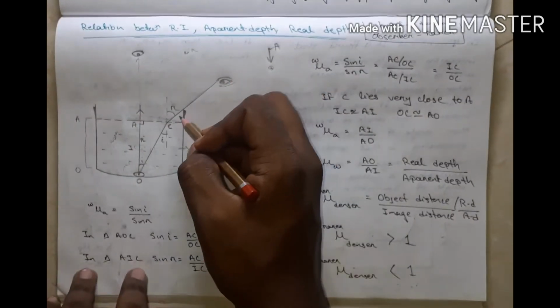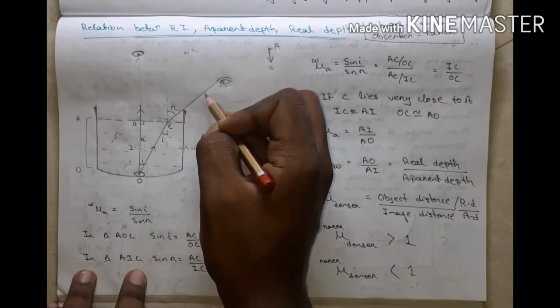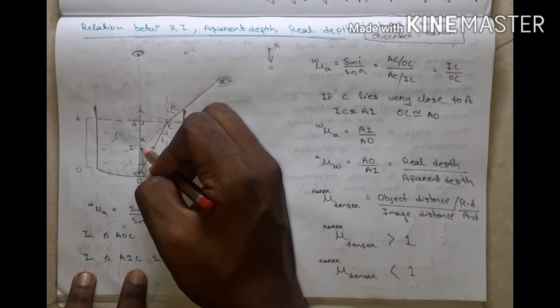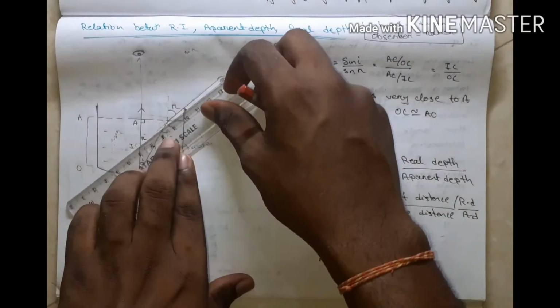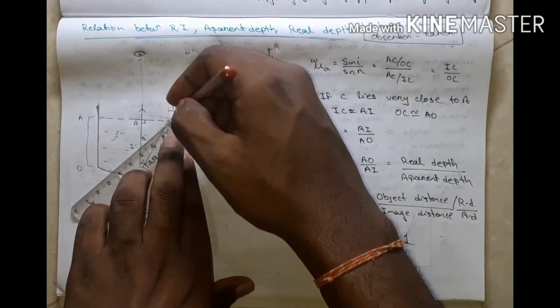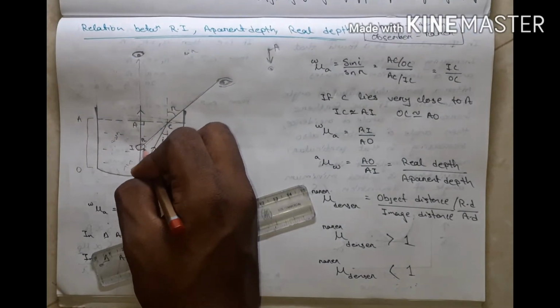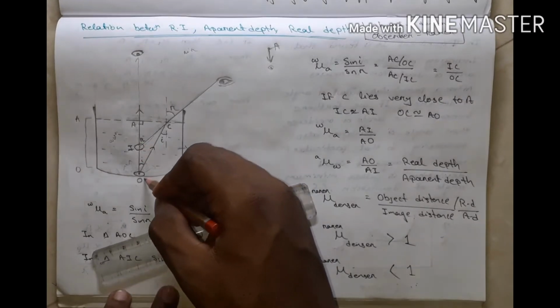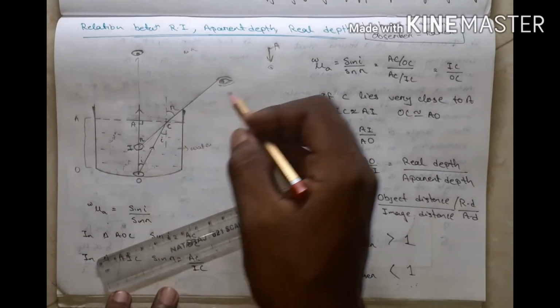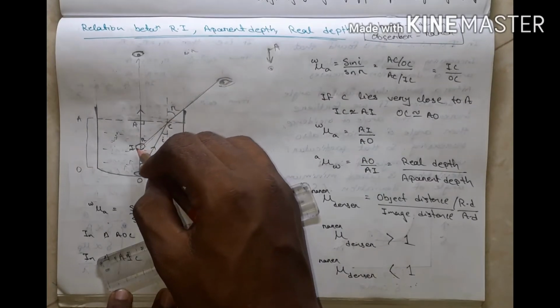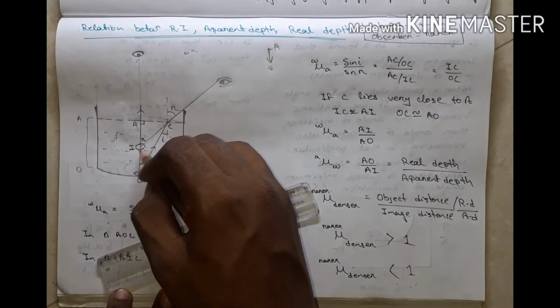The observer follows this ray and finds the coin at the point of the eye. The actual object is here, but the observer observes the object here. That means this is the image and this is the object.